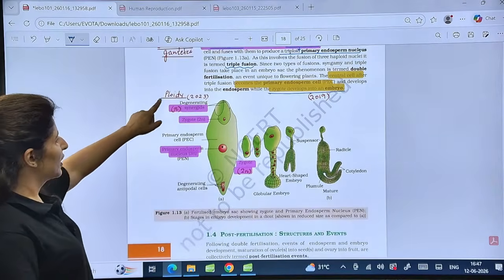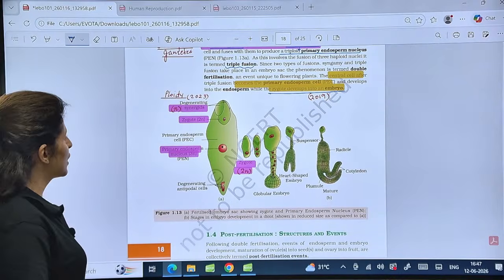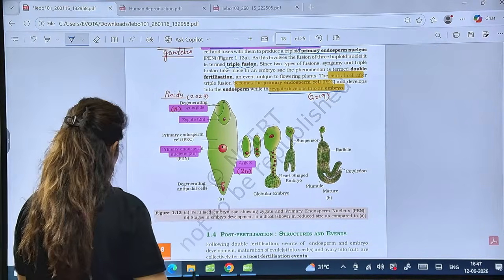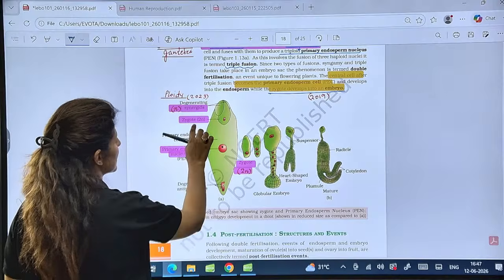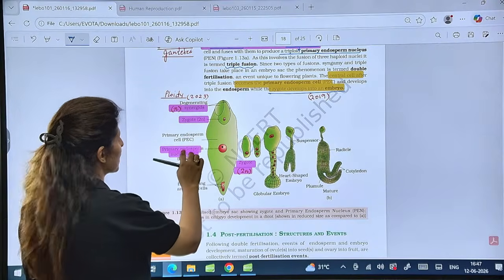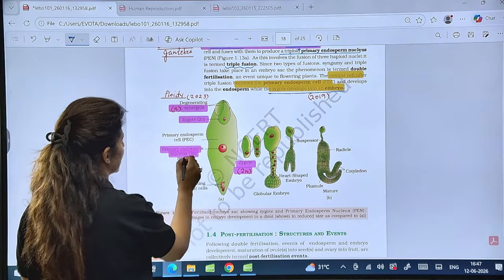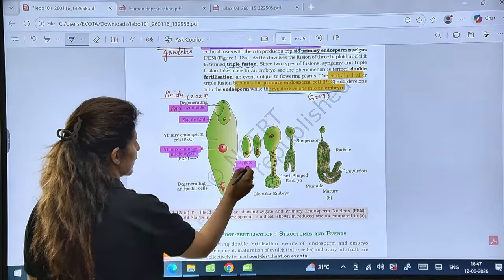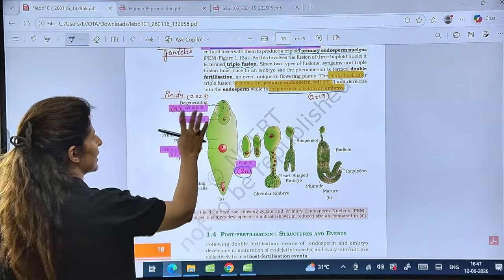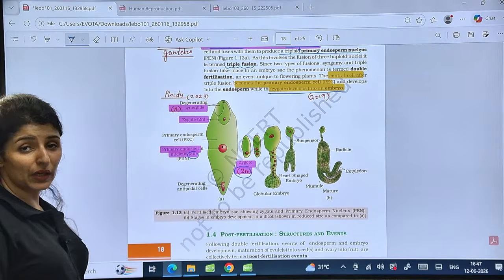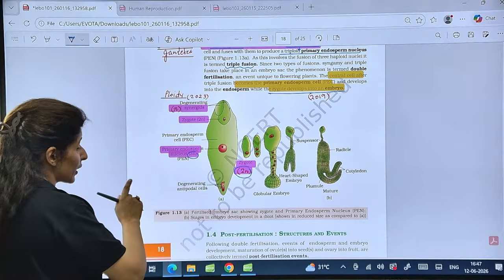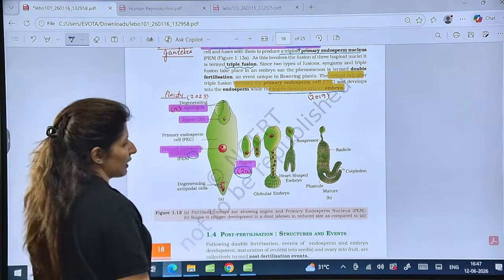Again, I'm mentioning ploidy is very, very important. So the ploidy of these cells should be clear. Synergids are haploid, the zygote is 2N, and the primary endosperm nucleus, PEN, is 3N in nature. All these highlighted things have already been asked in 2023. Is that clear? Now, look at the sequence of embryonic development.